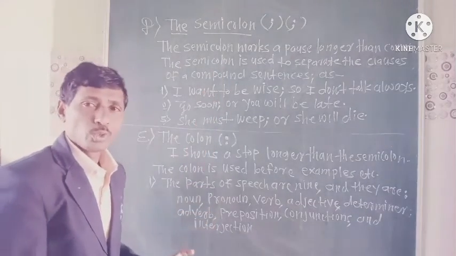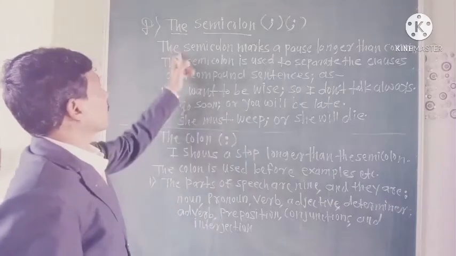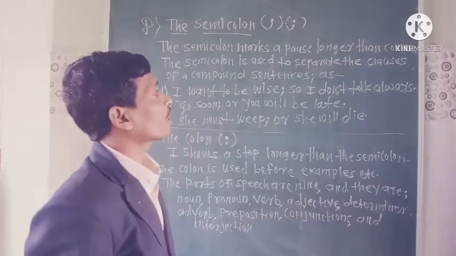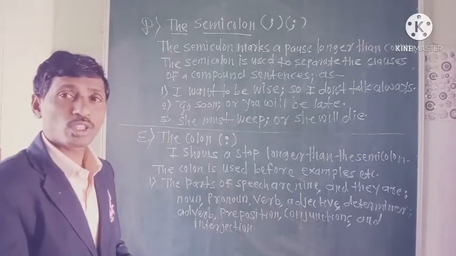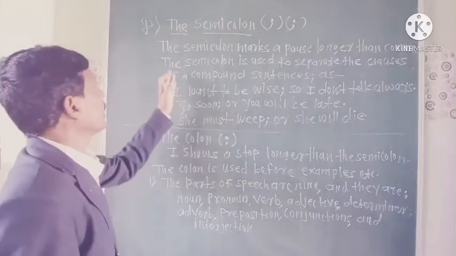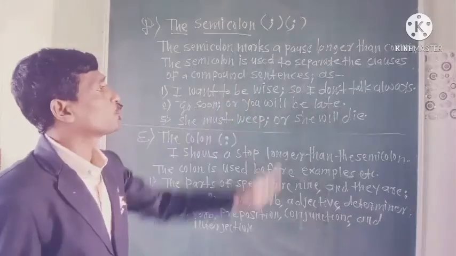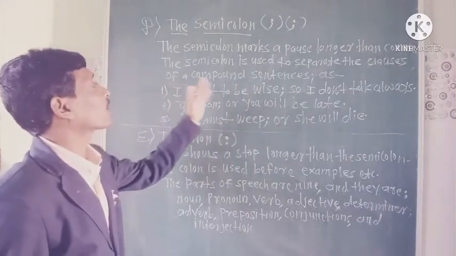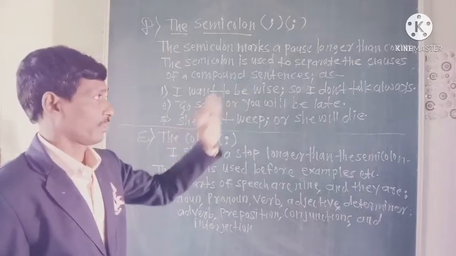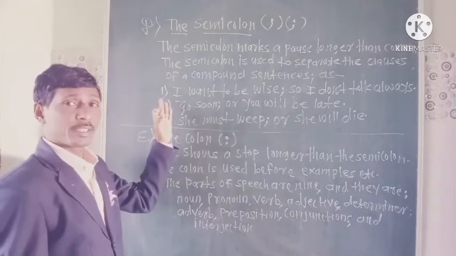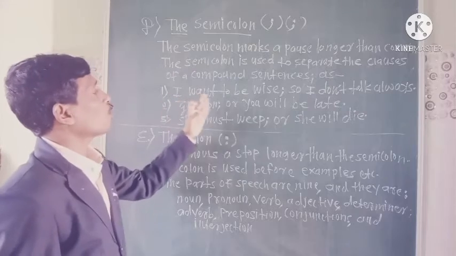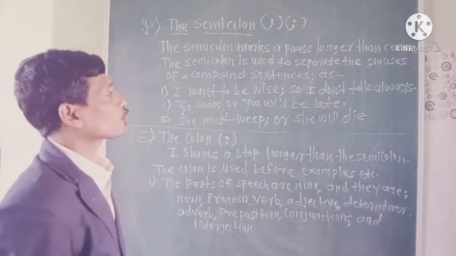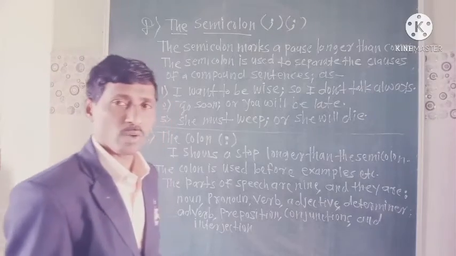When we want to use a semicolon, the semicolon marks a pause longer than a comma. The semicolon is used to separate the clauses in a compound sentence. Let's see, first: I want to be wise; so I don't talk always.